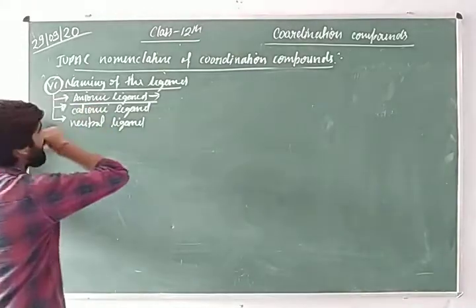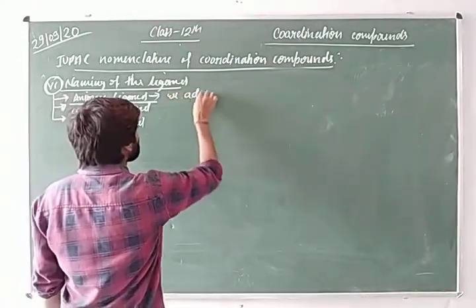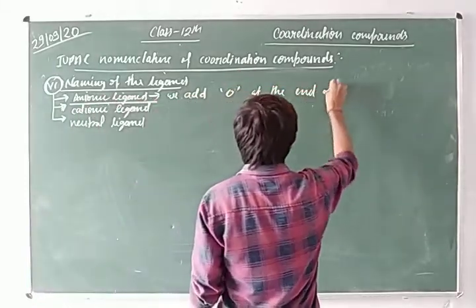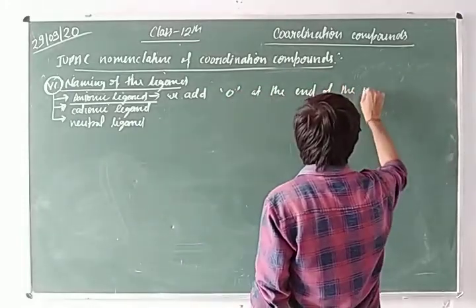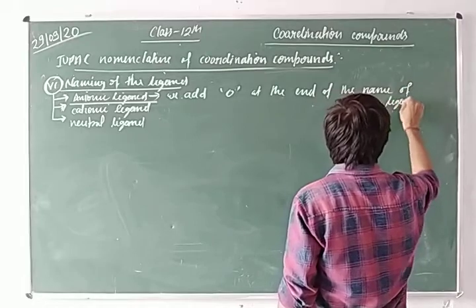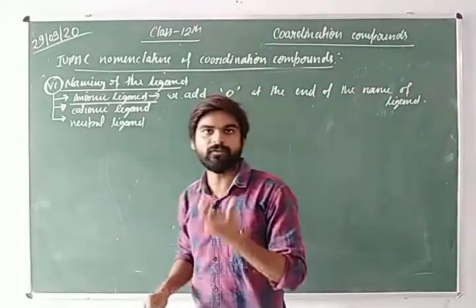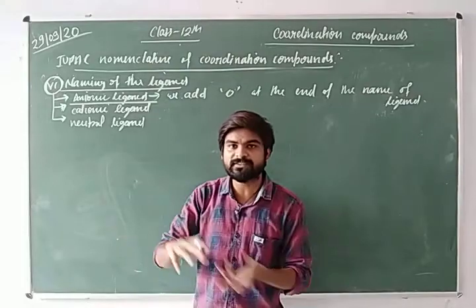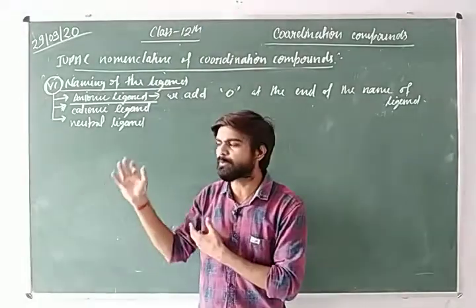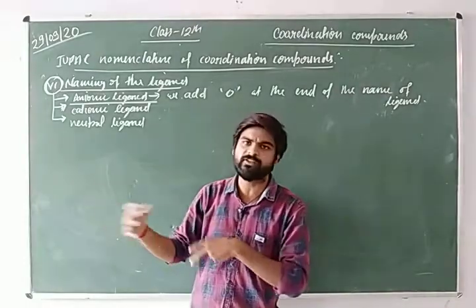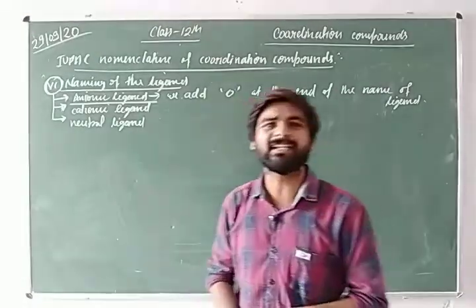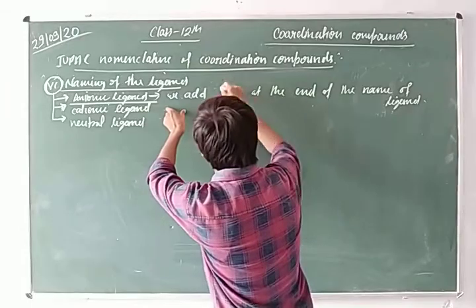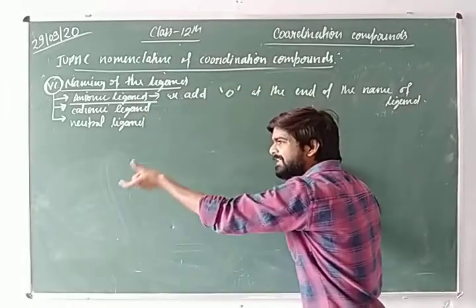Like chloride becomes chlorido, bromide becomes bromido, cyanide becomes cyano, carbonate becomes carbonato, and sulfate becomes sulfato. Whatever the anionic ligand is, we add O at the end of its name.